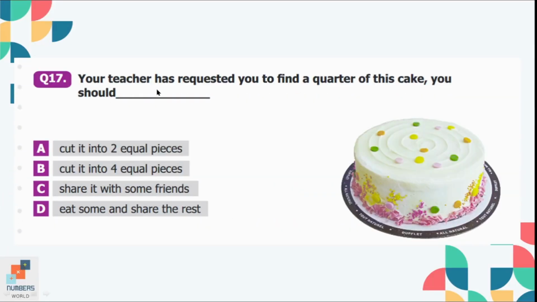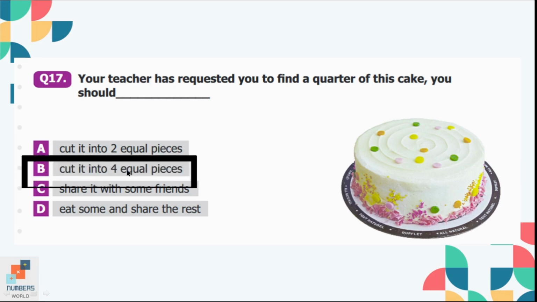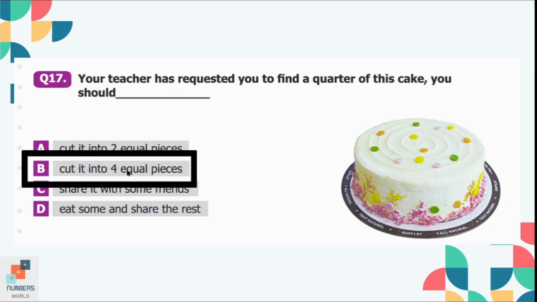Question number 17, your teacher has requested you to find a quarter of this cake. You should dash. Quarter means 4. So if you have to find quarter of the cake, you will cut it into 4 equal parts. So option B is the correct option here.